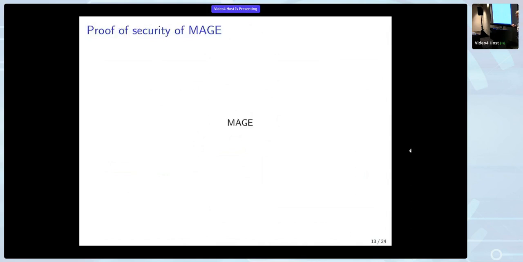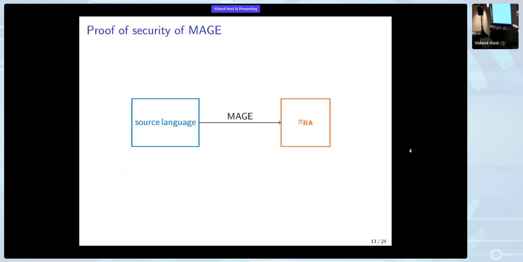Okay, so we want to prove the security of MAGE, and we want to use PyRA to do it. And specifically, how we'll show the security of MAGE is we will make a source language, and we will make a compiler. So we'll make a source language where mutual authentication is just built in. You don't have to think about it; it just works.